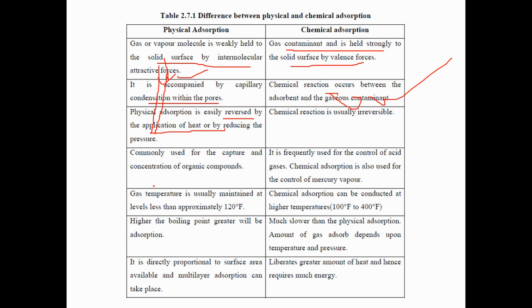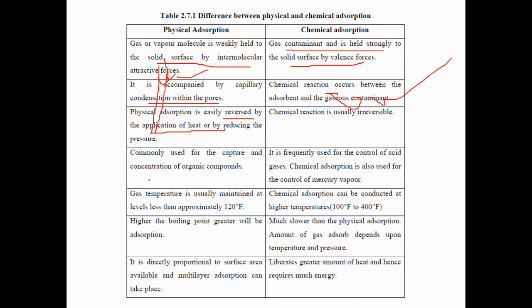So the main advantage of physical versus chemical absorption is that in physical absorption we can reuse the absorption bed by applying some heat, and we can reuse the absorption material. But in chemical absorption, we cannot reuse it. If the bed becomes saturated, we have to discard the absorption bed and pack new absorption material.